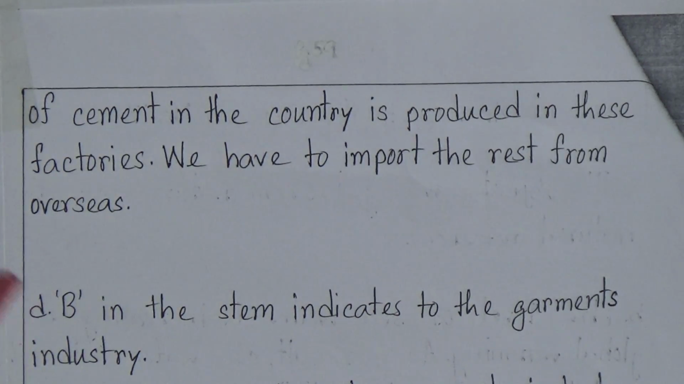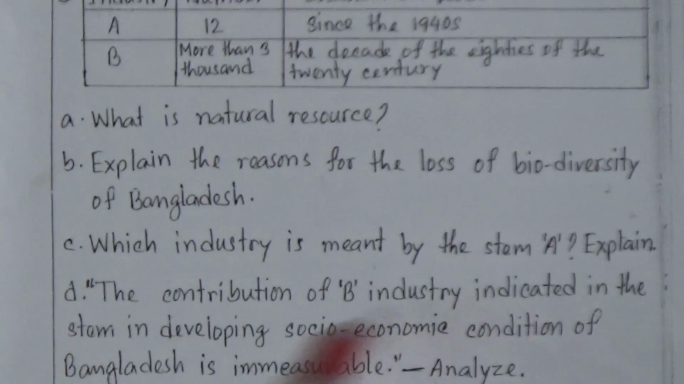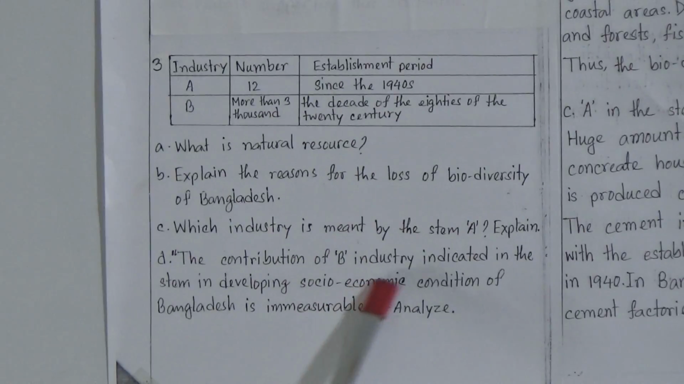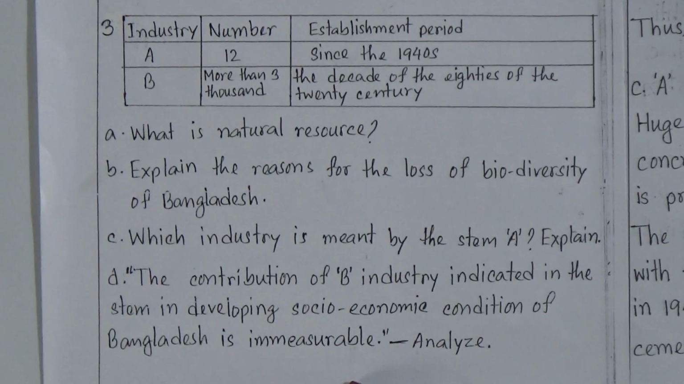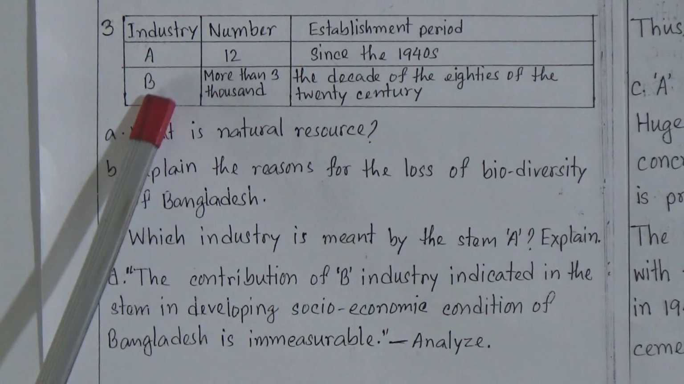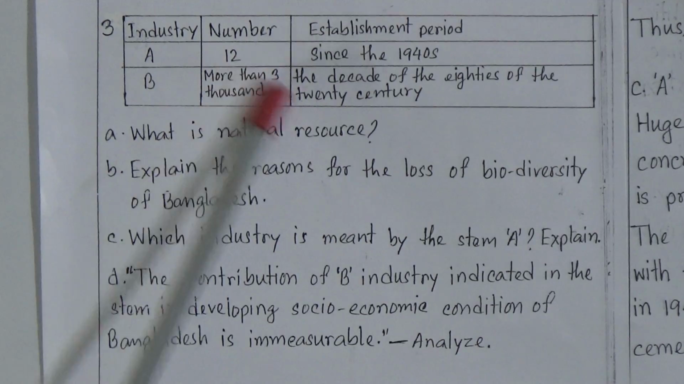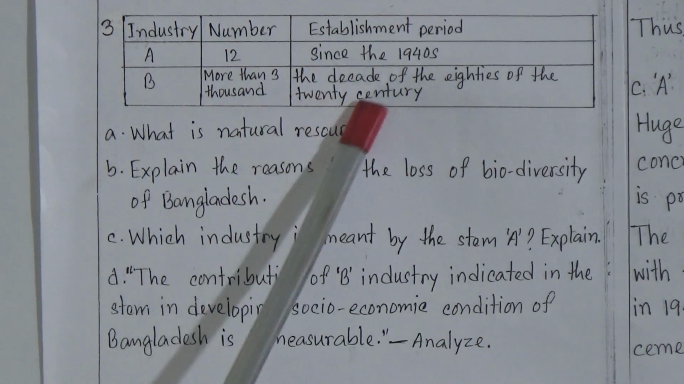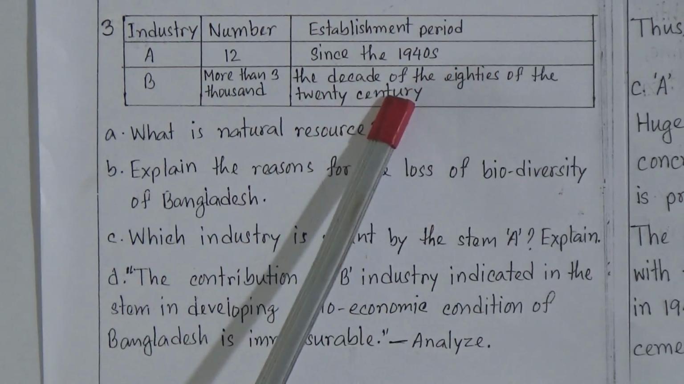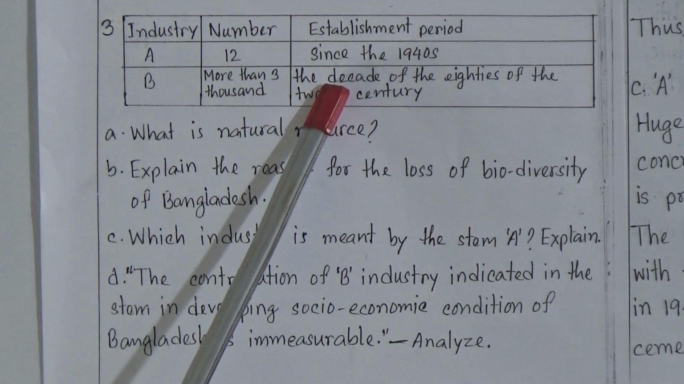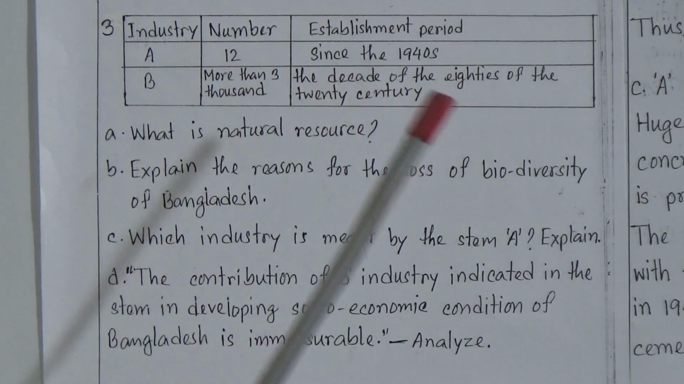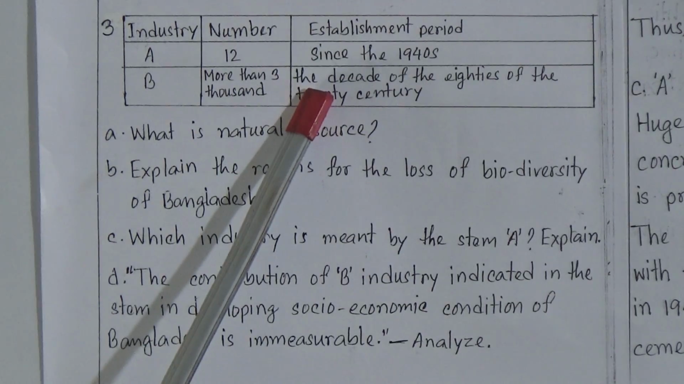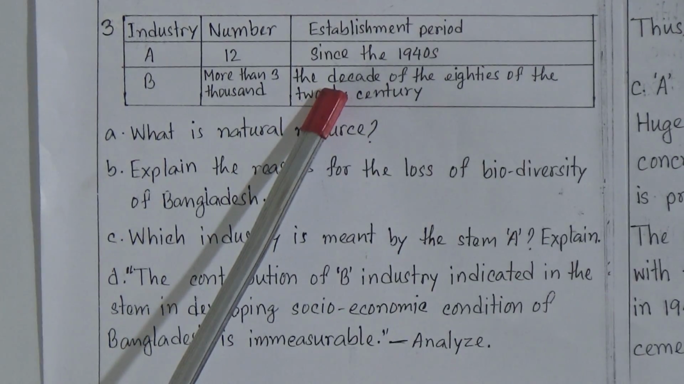Now we will go to question number D, and the question is the contribution of B industry indicated in the stem in developing socio-economic condition of Bangladesh is immeasurable. And now look at this chart, and the number of the industry is more than 3000, and it started from the 80s of the 20th century. So we can understand that this industry is our garment industry, which is very important for our economic development.